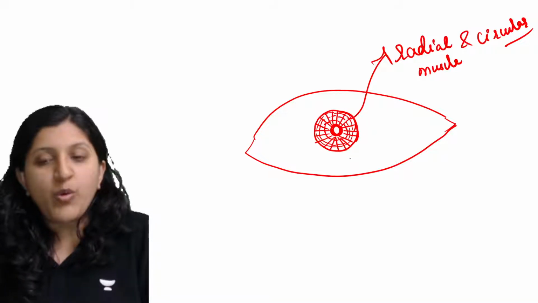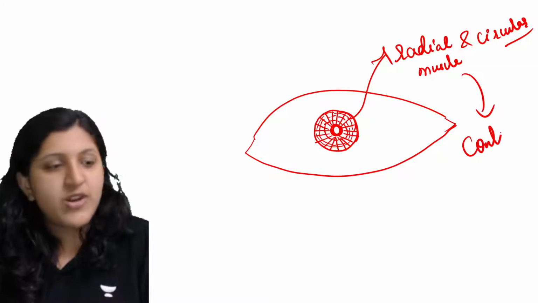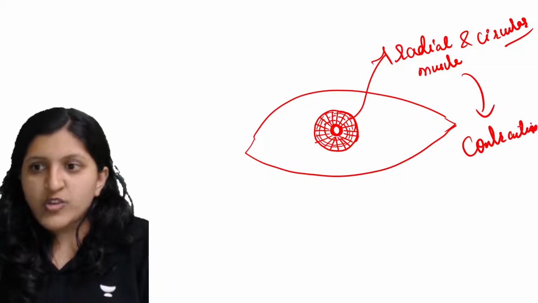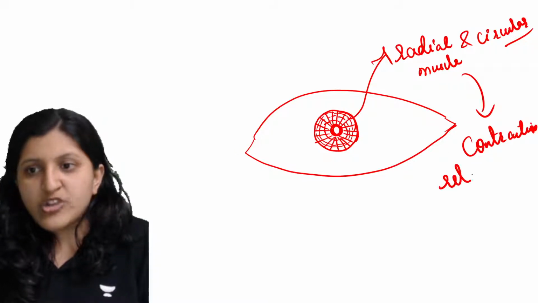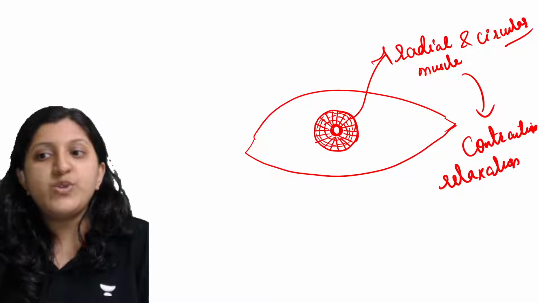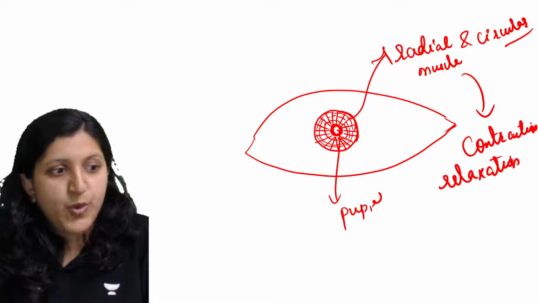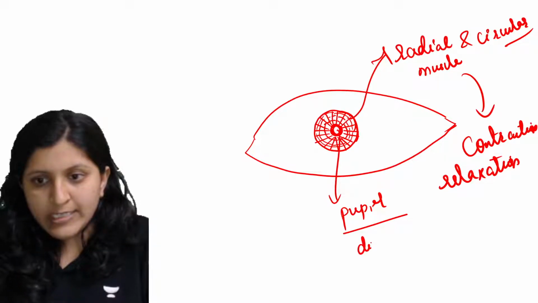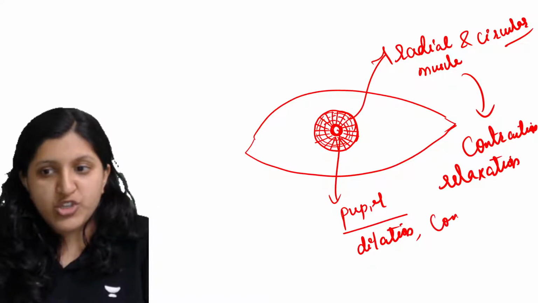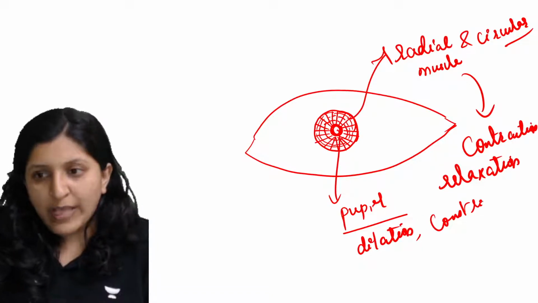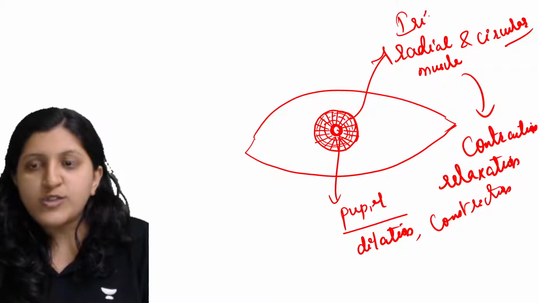Now with respect to these muscles, there is contraction and relaxation that you can find. There is contraction in the radial muscle, or it can be relaxation. Based on that, the pupil is either going to dilate, so you can see dilation in the pupil, or constriction in the pupil, that is narrowing. This is going to happen with respect to the iris muscles.